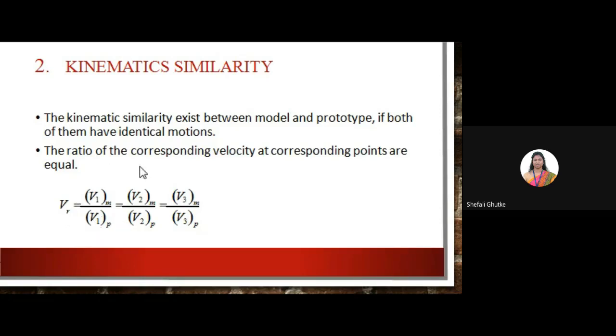Likewise, this gives the kinematic similarity of model and prototype.